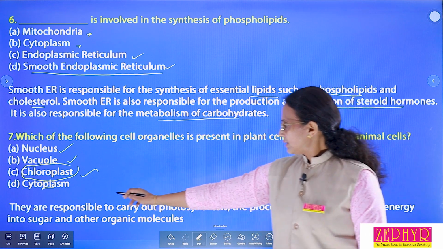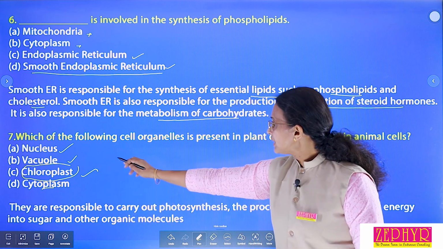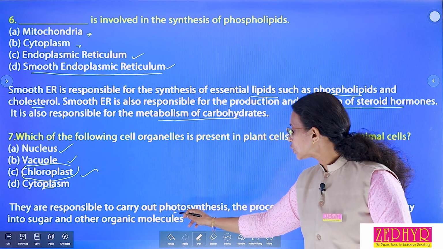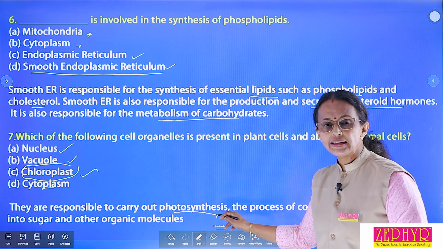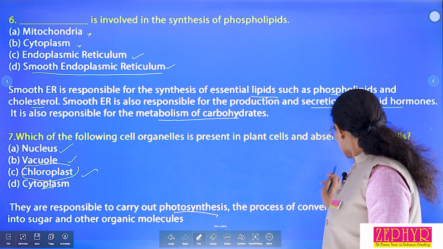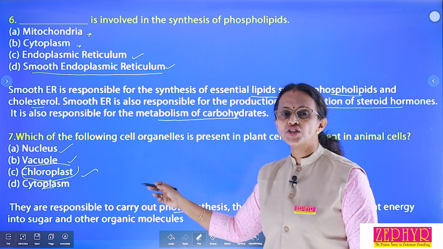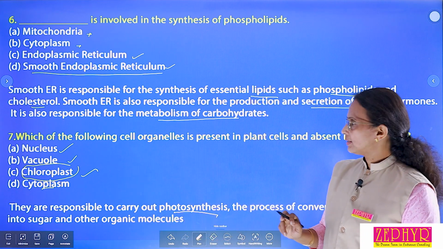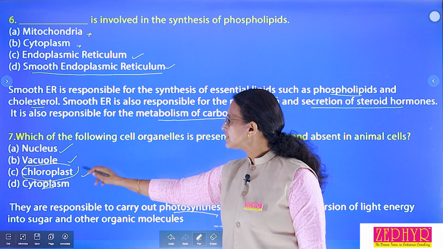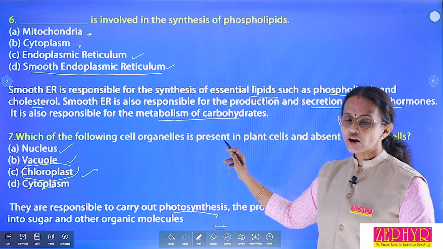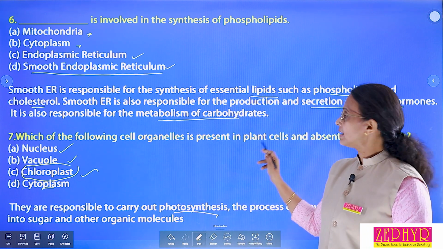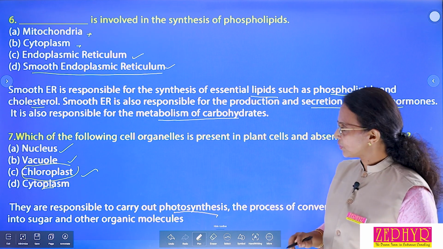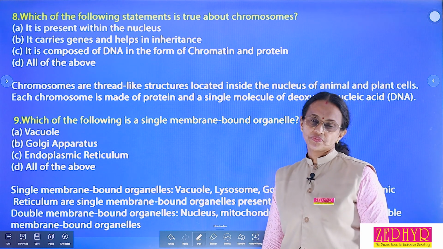Chloroplast. Look, chloroplasts are responsible for carrying out photosynthesis, synthesis of food in the presence of light, the process of conversion of light energy into sugar and other organic molecules. Then the correct answer is chloroplast. Following cell organelle present in plant cell but absent in animal cell: answer is chloroplast.